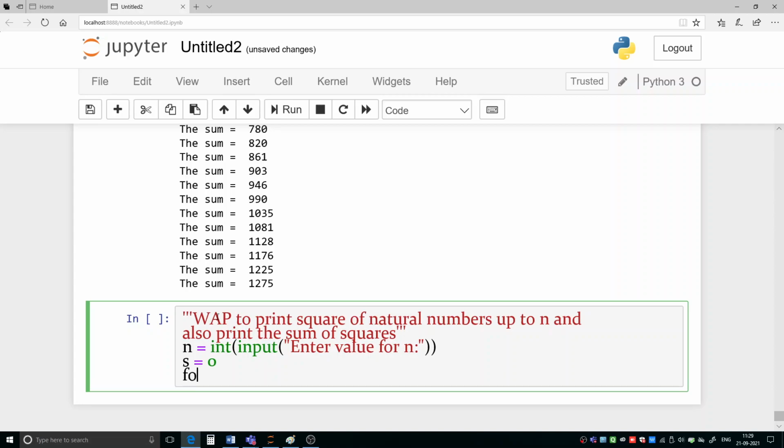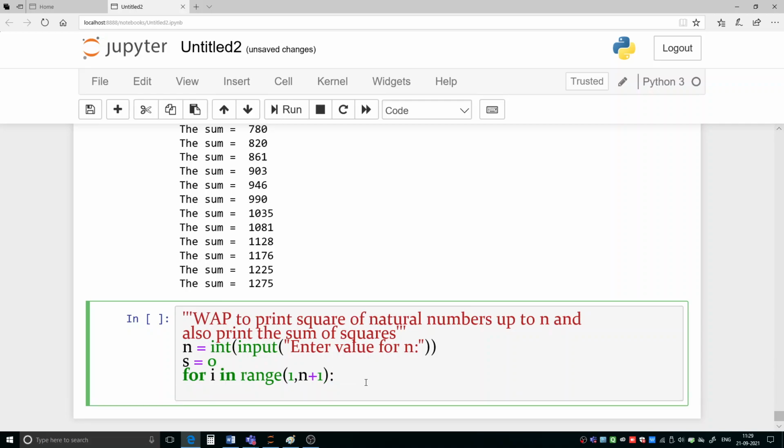Then start the loop for i in range, because we have to take up to n. We have to take up to n, so our range should be n plus 1. While writing the range, you have to be very careful up to where you have to go. So accordingly, you have to set the range. Our starting point is 1 here. So 1 to n plus 1, and every number we have to touch. That's why we are not giving a step.